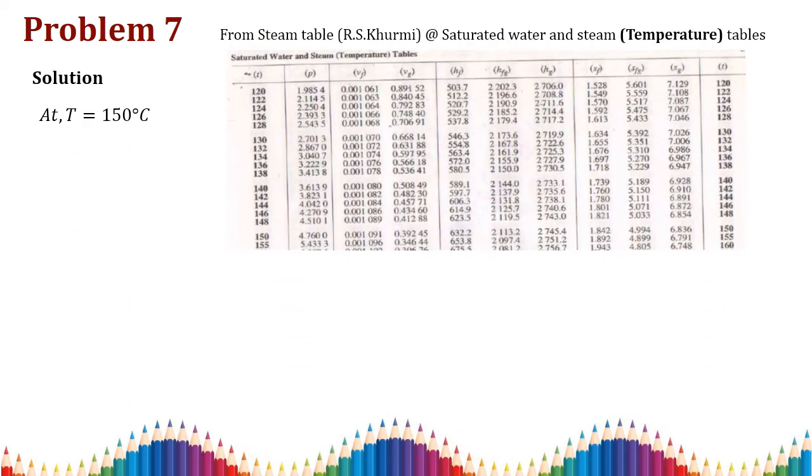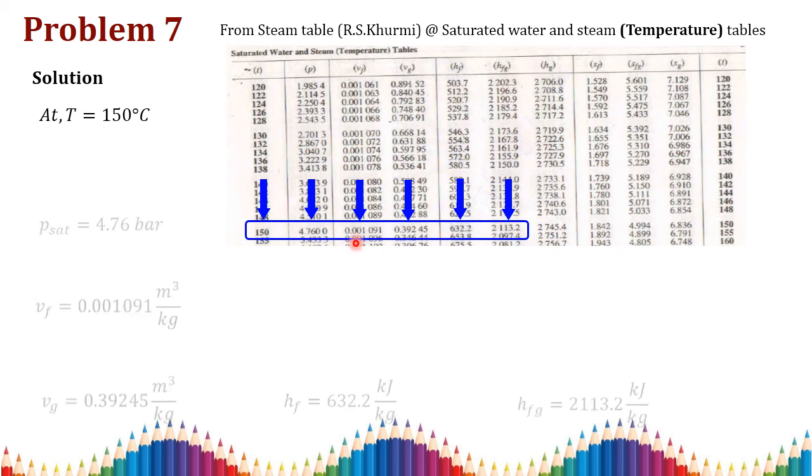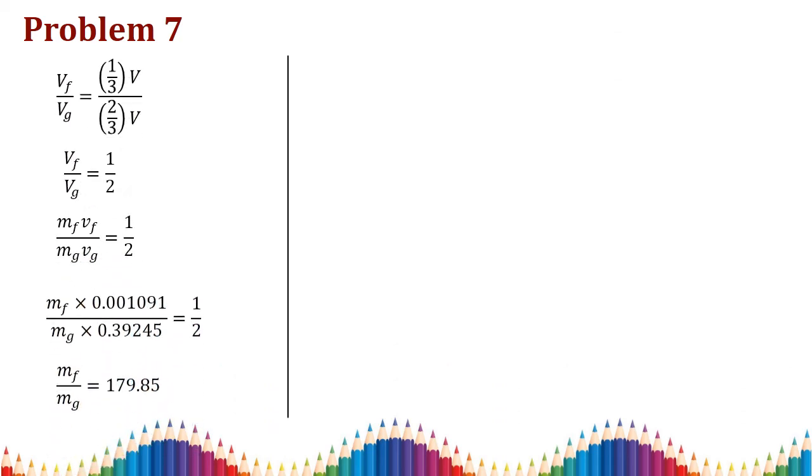This problem is somewhat different because we are having a mixture of two phases. We have to observe that the temperature T equal to 150 degrees Celsius is given. So you take the saturation pressure, specific volume of the fluid, specific volume of the vapor, all the properties from the steam table. You can observe these values displayed here. So in the next step, what do we have to do?